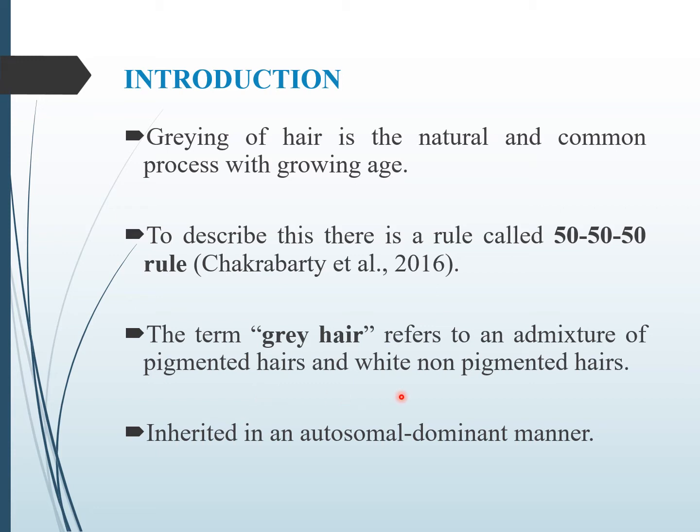Sometimes a single fiber can show a progressive dilution of pigmentation from black through grey to white, and it is inherited in an autosomal dominant manner, which means an affected individual has one copy of the mutant gene and one copy of the normal gene, and has a 50% chance of transferring this condition to the next generation.